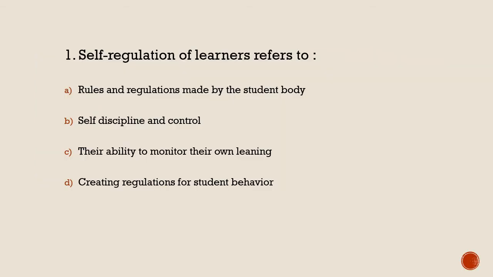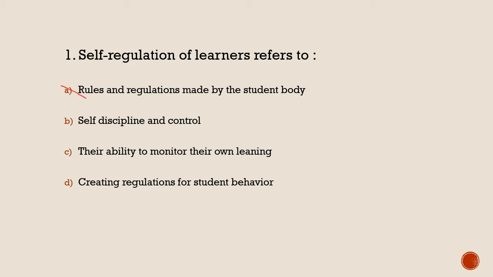Self-regulation of learners refers to, there are four options. Rules and regulation made by the student body. Second option, self-discipline and control. Third option, their ability to monitor their own learning, and fourth option, creating regulations for students' behavior. So first one, rules and regulation made by the student body.